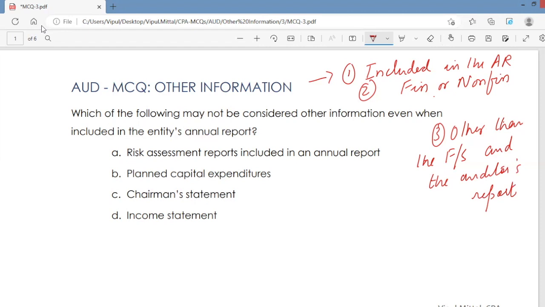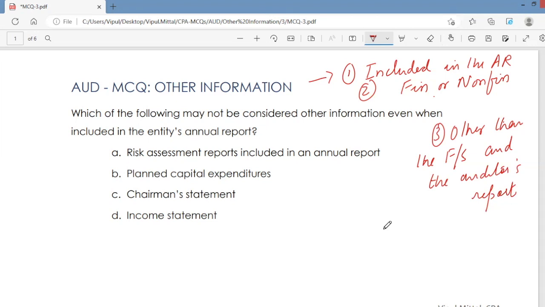Now, you have to answer this question: which of the following may not be considered other information even when included in the entity's annual report? So actually, other information can be anything, any kind of information in the annual report, but it cannot be the financial statements. It cannot be the auditor's report. So it can be a risk assessment report included in an annual report. Yes. Planned capital expenditures. Chairman's statement. Yes. Income statement. No. Income statement is not considered other information.